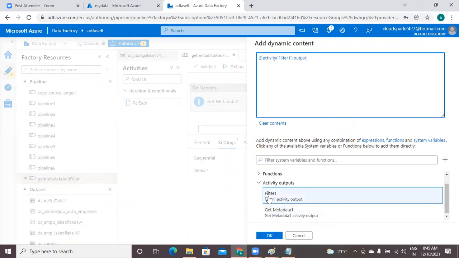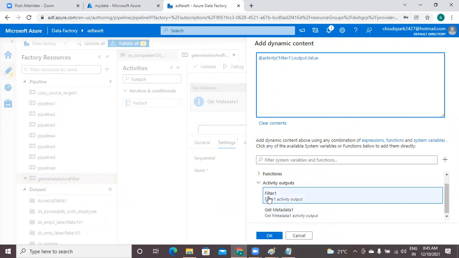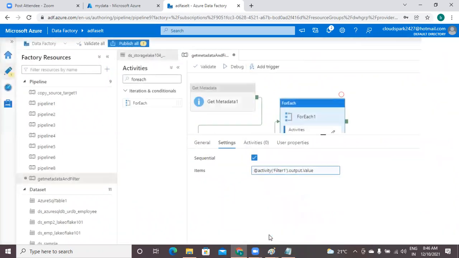The field value is dot value, because your required content is available in the field value. Got it? I'll just click OK. Understood?